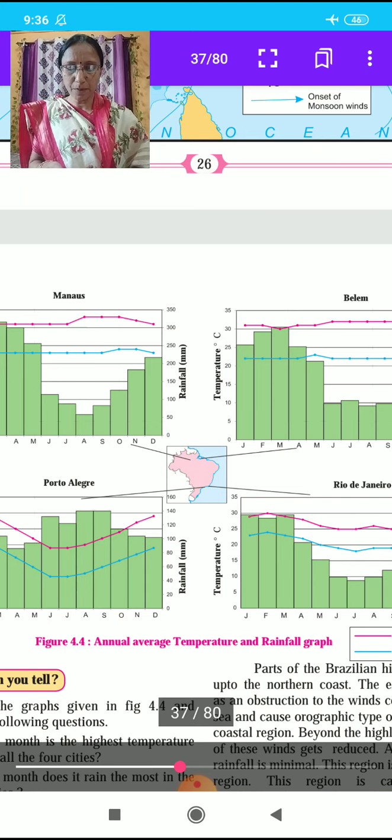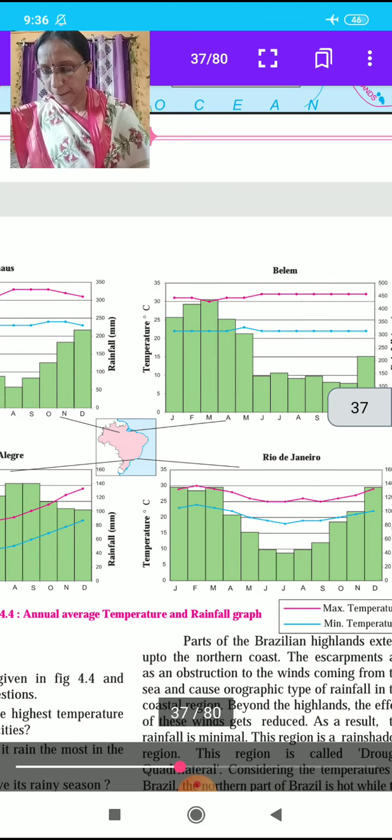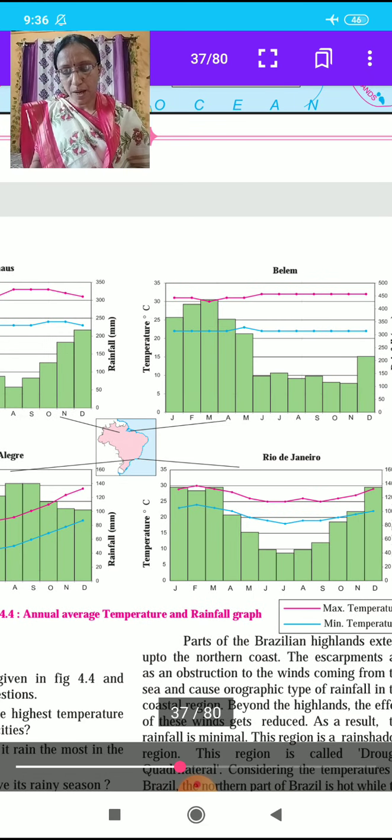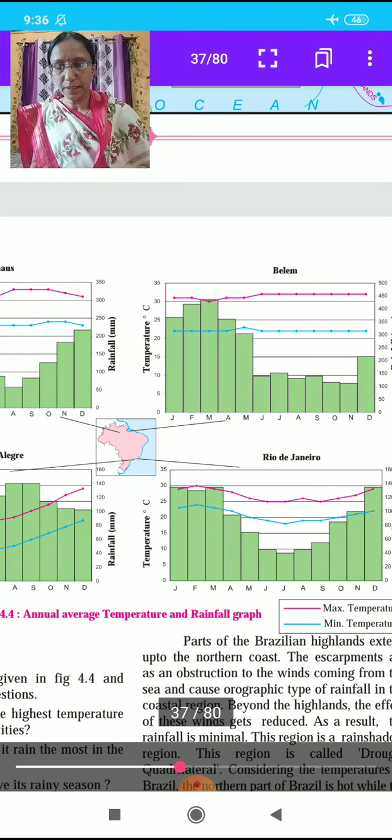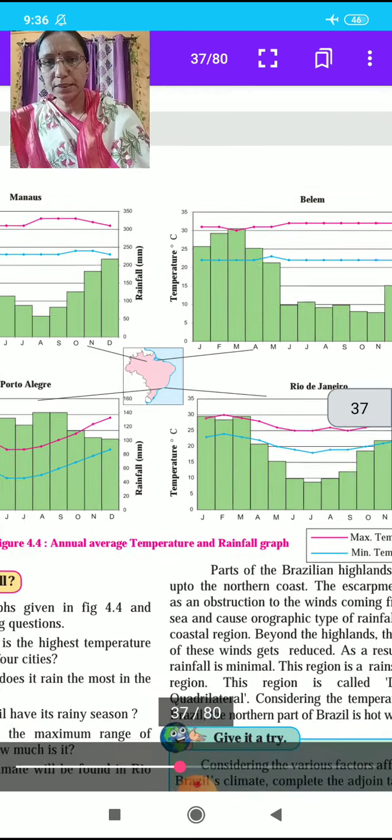What type of climate will be found in Rio de Janeiro? Here, students, Rio de Janeiro, the 4th number city. What type of climate? Warm, humid and equable climate in Rio de Janeiro city. You complete this answer with the help of this graph. Then our next point is Brazil.